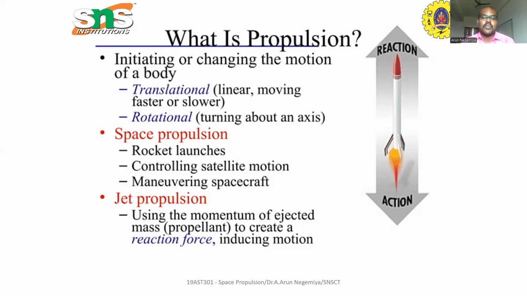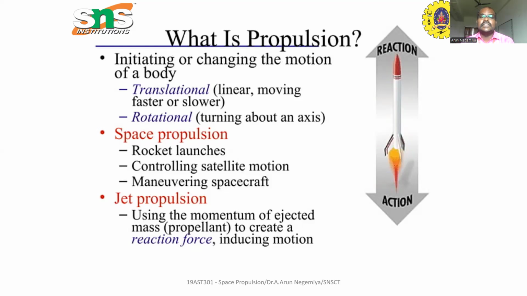Next one is jet propulsion. Jet propulsion means using some propellant. Propellant means any kind of petrol or gas. In a car or bike, we use petrol or diesel as a propellant.